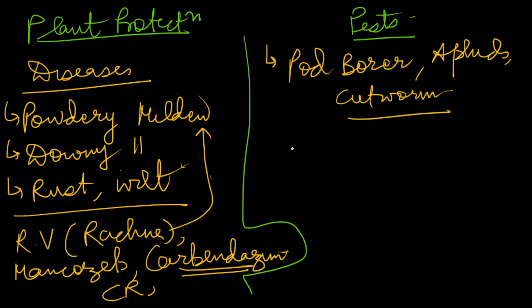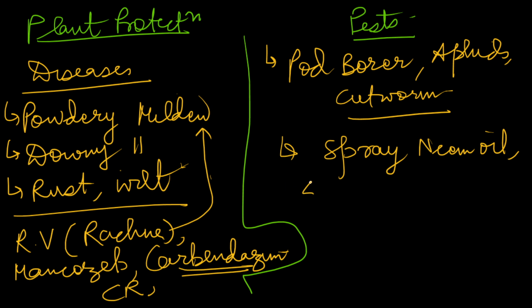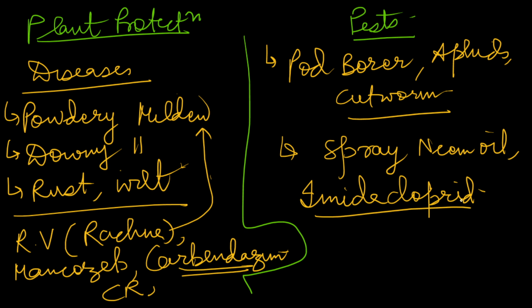For protection from pests, we can spray neem oil. We can use chemicals such as imidacloprid. We can also use various predators. For example, beetles are there. Mexican beetle is there, which can act as a predator against aphids. So this is how we can control pests. So these are the things you can mention about pea.